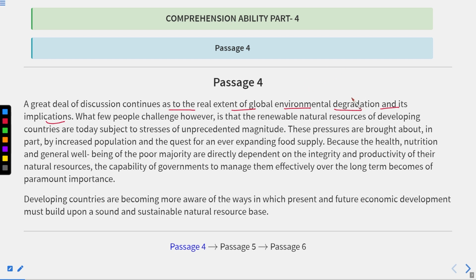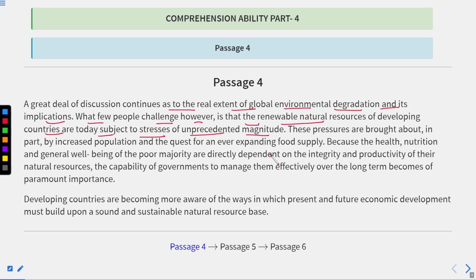So environmental degradation means the lowering of the environment's quality, or the movement towards the destruction of the environment, and its implications. What few people challenge, however, is that the renewable natural resources of developing countries are today subject to stresses of unprecedented magnitude. Unprecedented refers to when something has never happened before, and magnitude is the extent or the size.